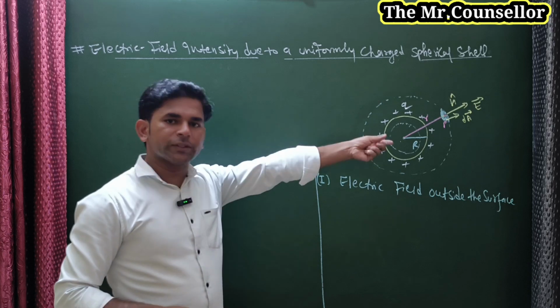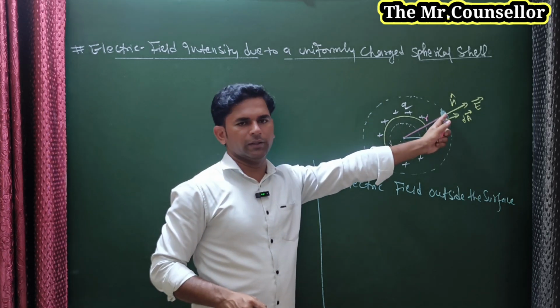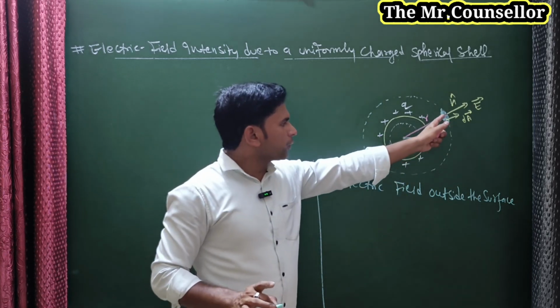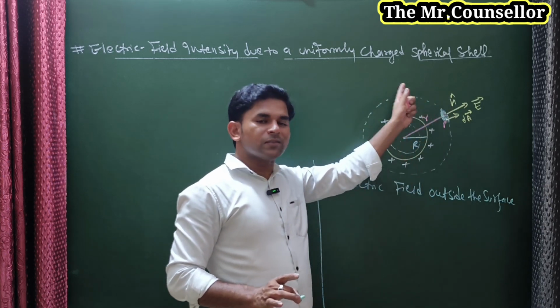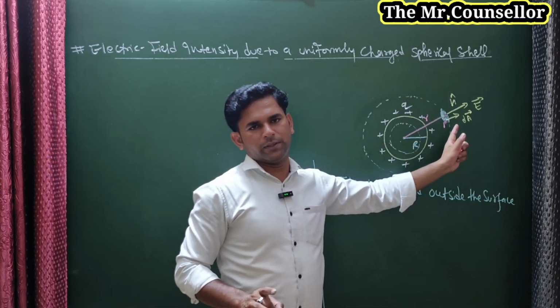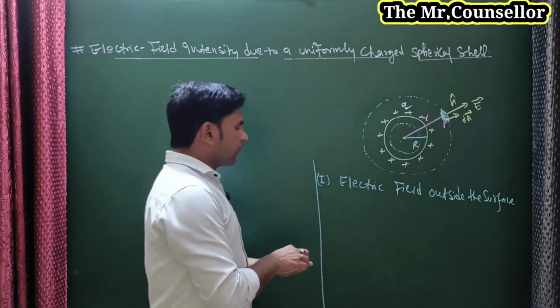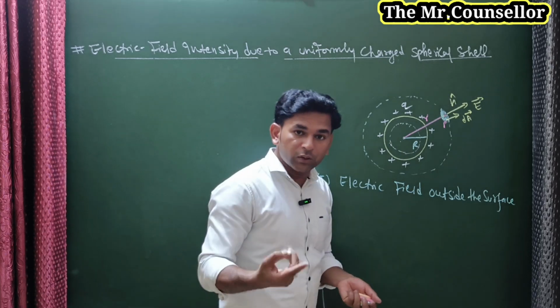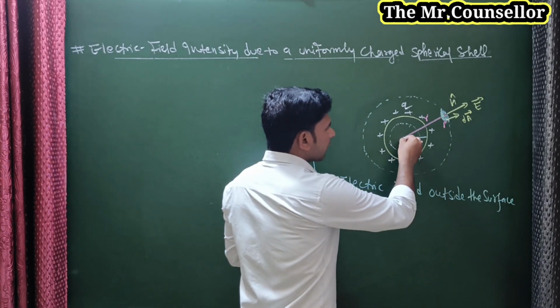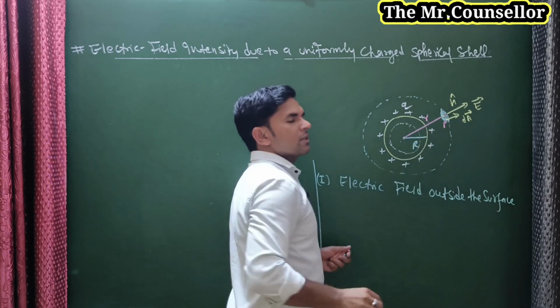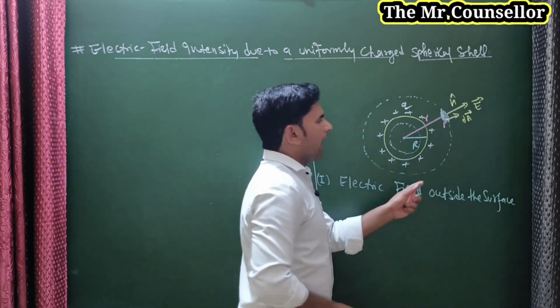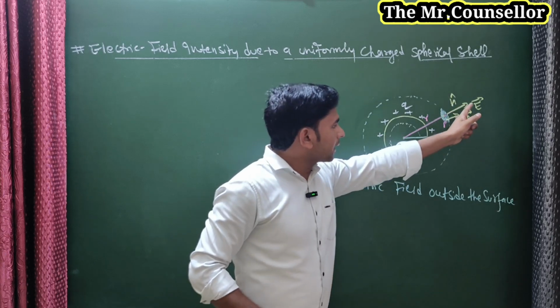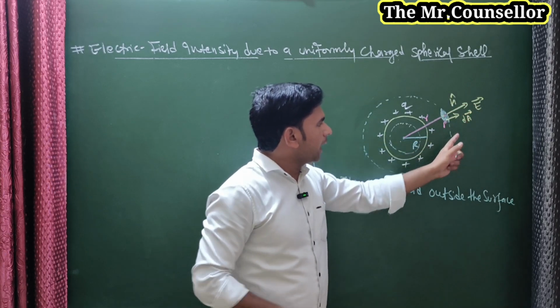Electric field outside the surface, it means here. For this we need to consider one spherical Gaussian surface. So here to here there is a distance small r. First we need to find the electric field at this point.